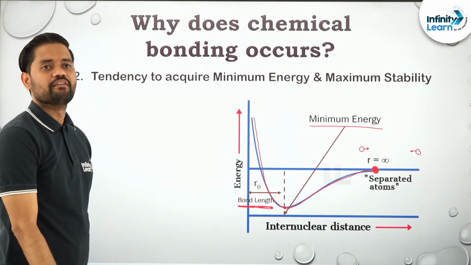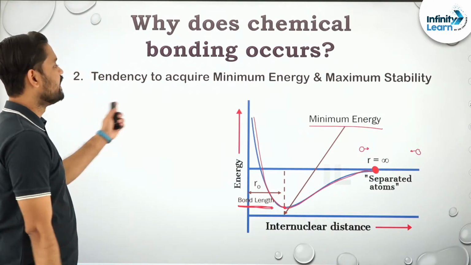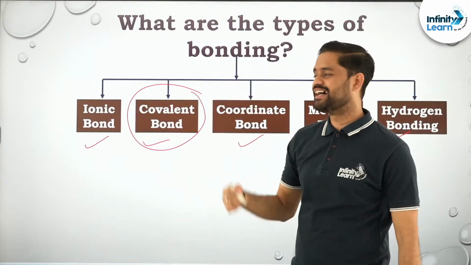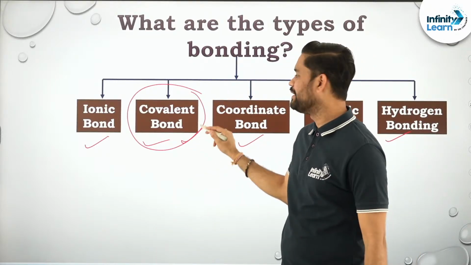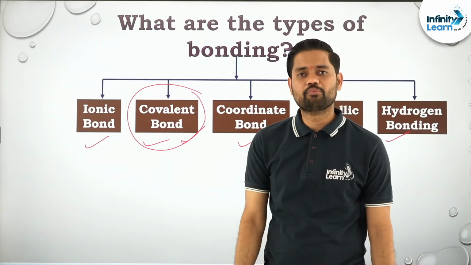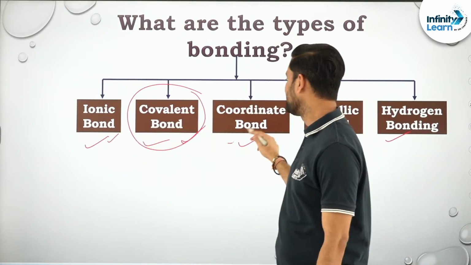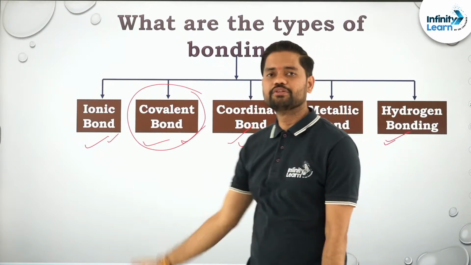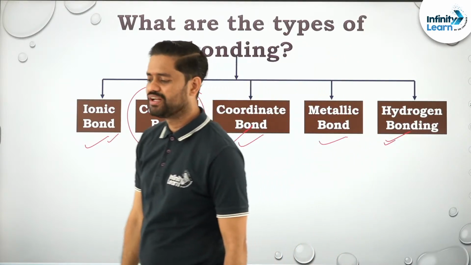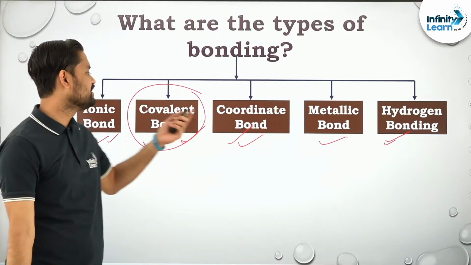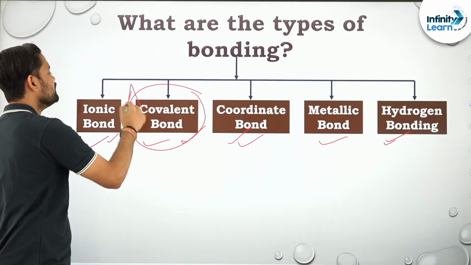Okay, right? Welcome, Aram. So that particular point is known as what? Minimum energy. Covalent bond. Most of the time in this chapter we will be discussing covalent bond, to some extent ionic, to some extent coordinate, and to some extent hydrogen bonding. Clear? Sure. Metallic bonding is better studied in solid state, so we will not discuss it much here, but yes, the main point of the area will be this.